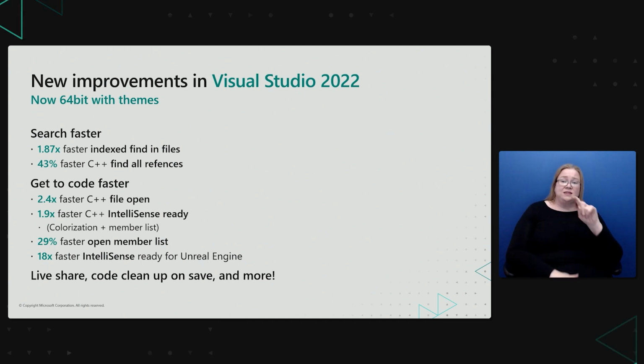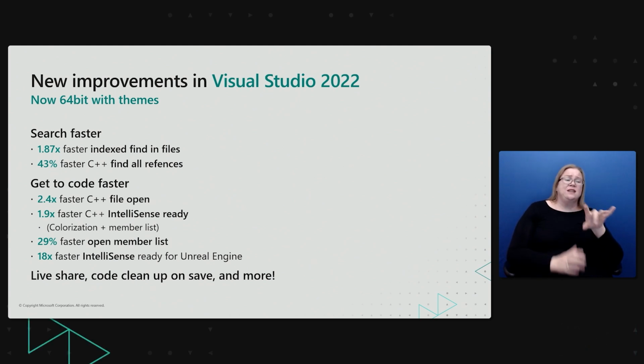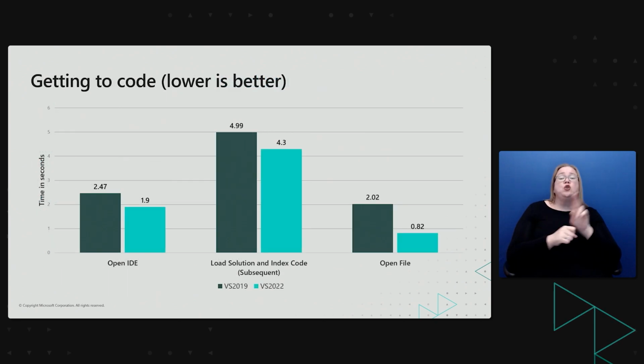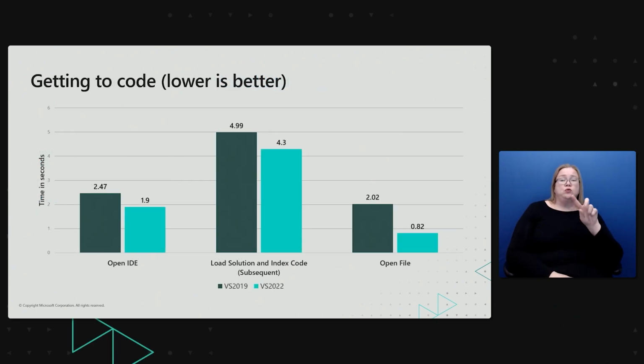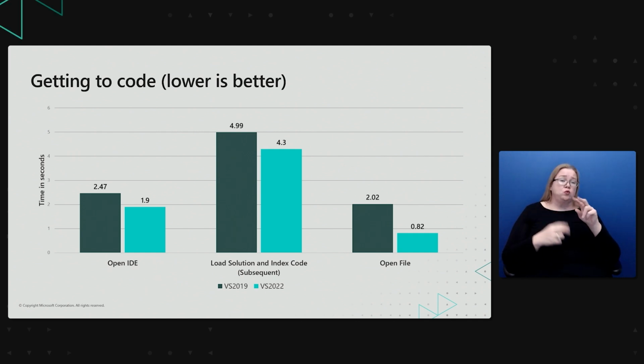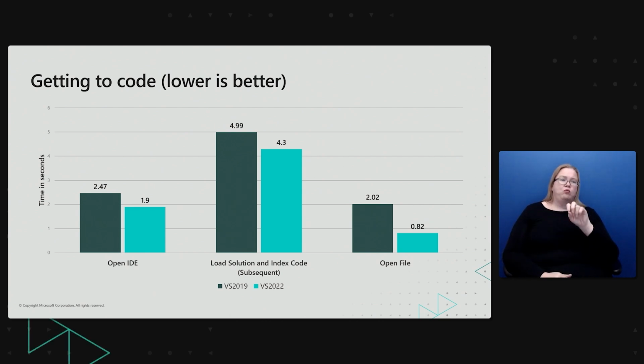After enabling index searching, you can now search 1.87x faster with our indexed find files. For C++, find all references is now 43% faster. Besides the speed of your search experience, you can now get to code faster. Using the Unreal Engine 4.27 codebase, we benchmarked improvements to some actions that you frequently use. For example, opening Visual Studio and loading solutions. For C++, opening a file is now 2.46x faster than before.